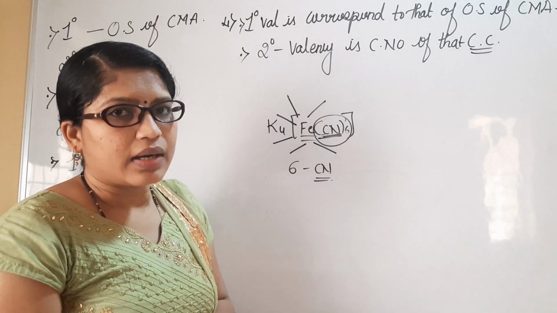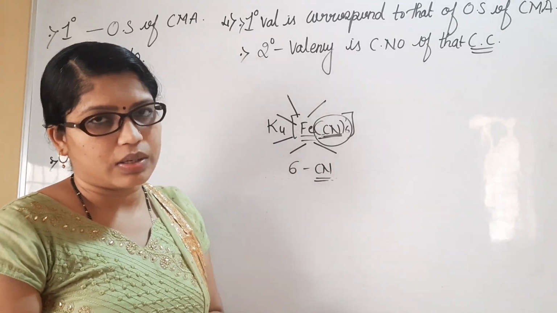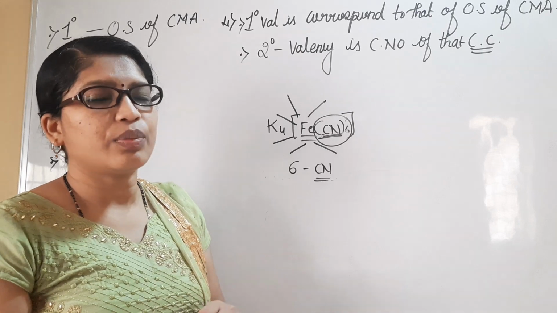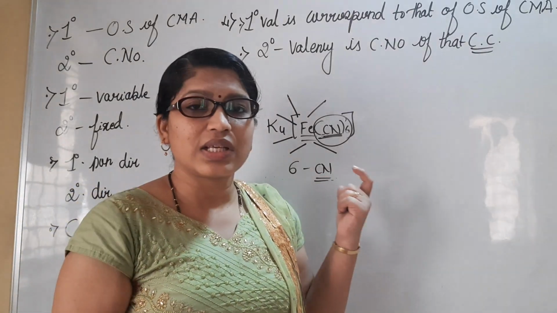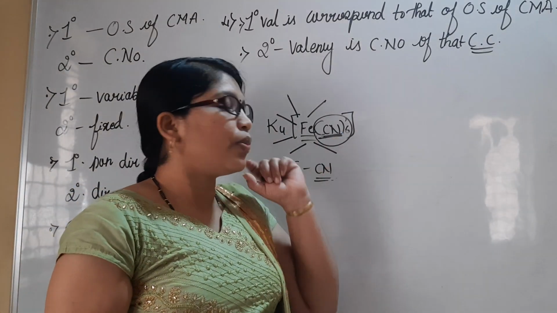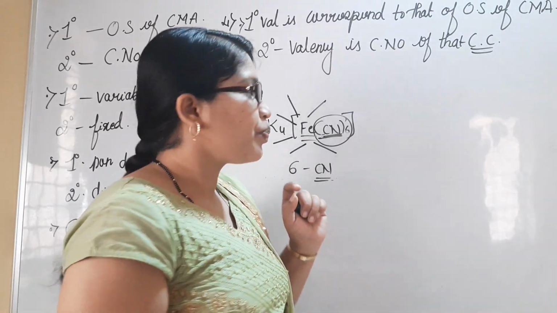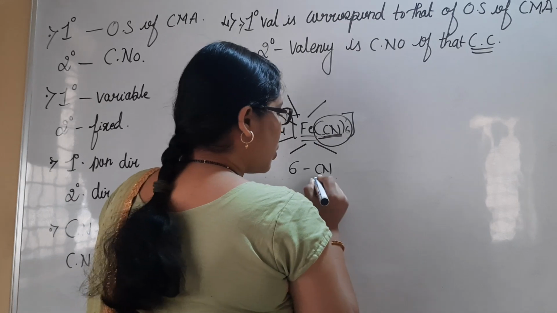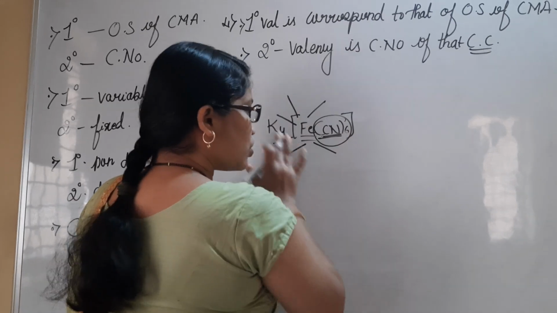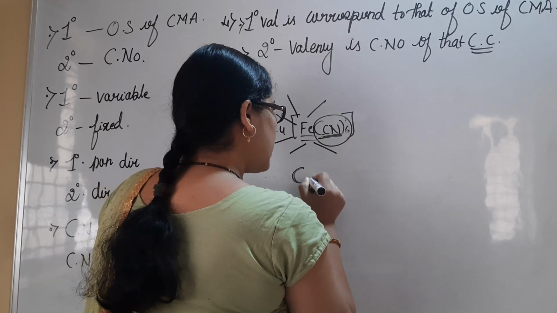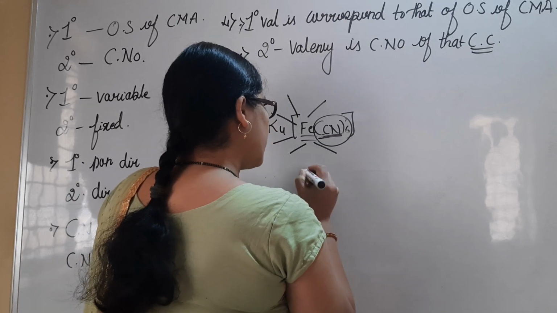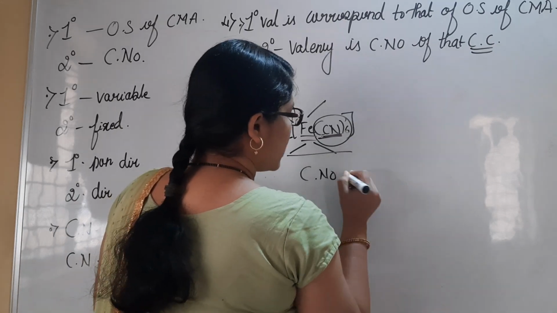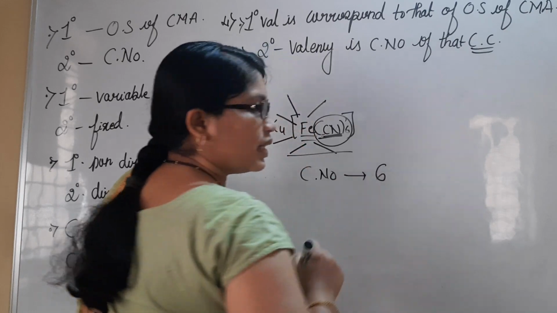Here you can see that CN are 6 in number. There are 6 cyanide groups present. If you consider this whole example, the coordination number for this whole complex is 6 itself.